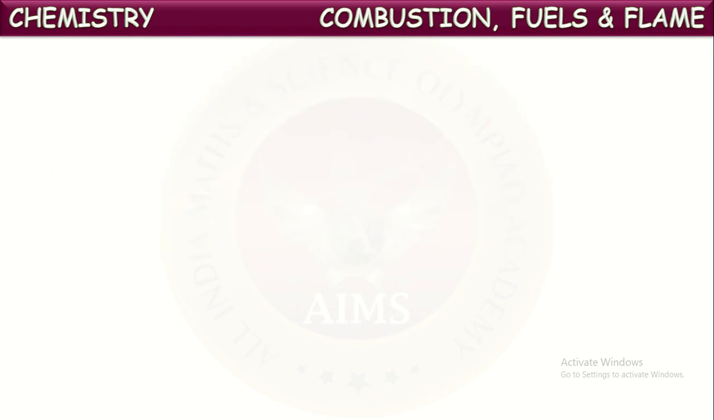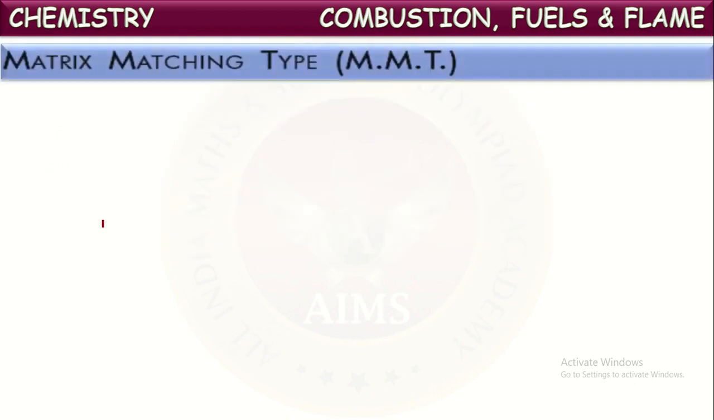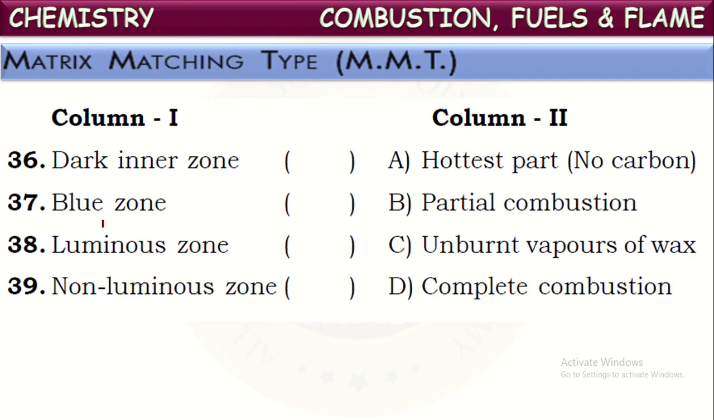Next one. Now let us see the matrix matching type. So here, about the different zones of flame, they have given matching. In column 1 they have mentioned the zone and in column 2 its characteristics. Try to match this. Dark inner zone.